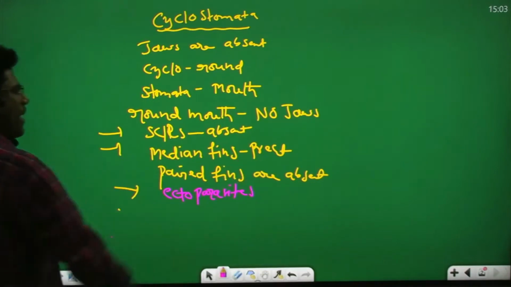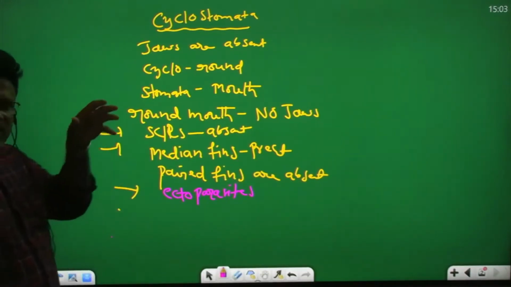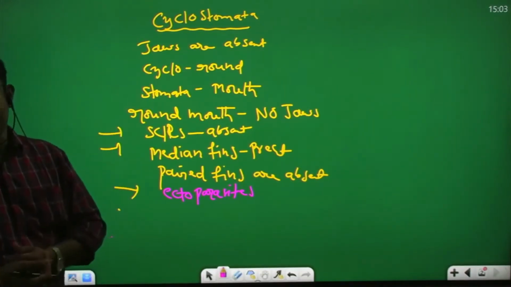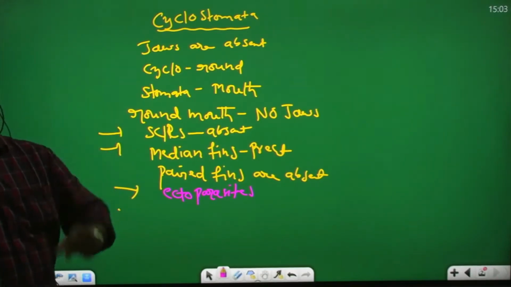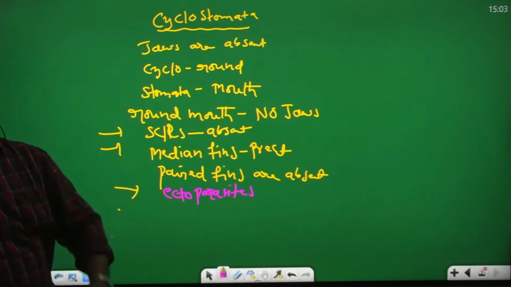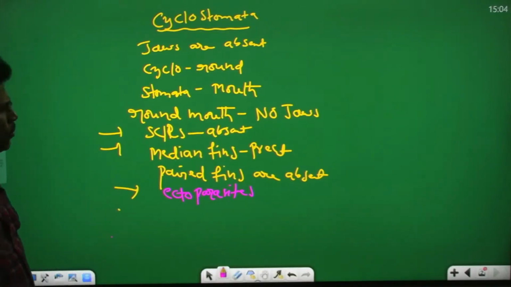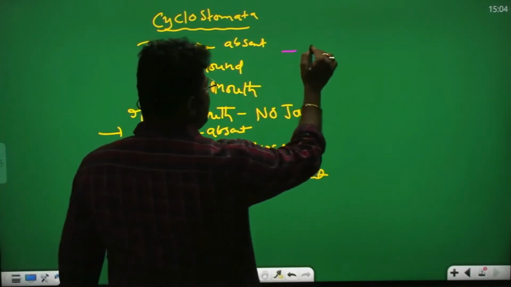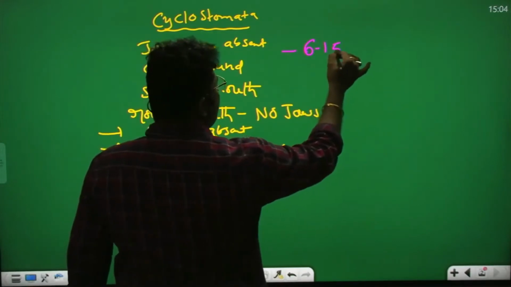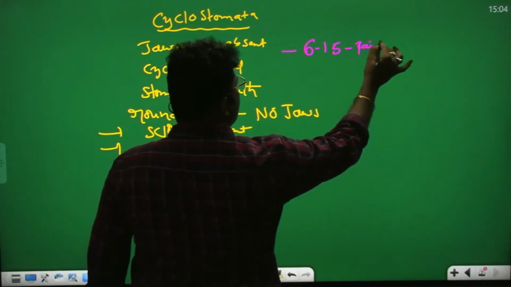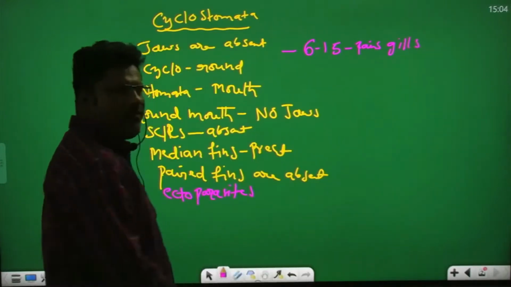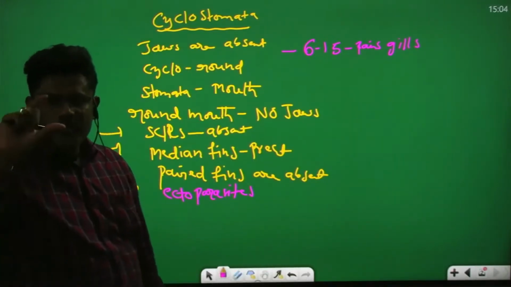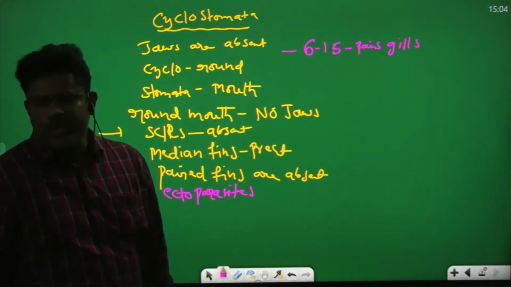These are ectoparasites. They live on the other animals and feed on them. They act as ectoparasites. So their respiratory organs are gills. 6 to 15 pairs of gills are present, useful for respiration.